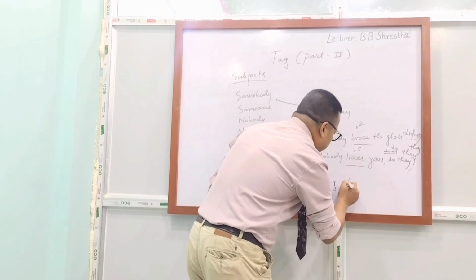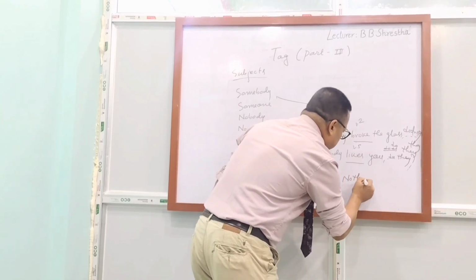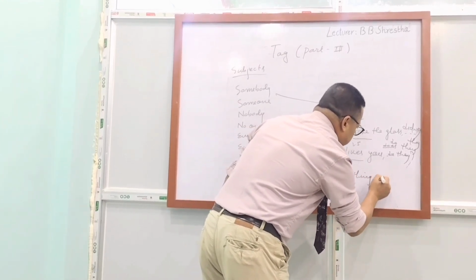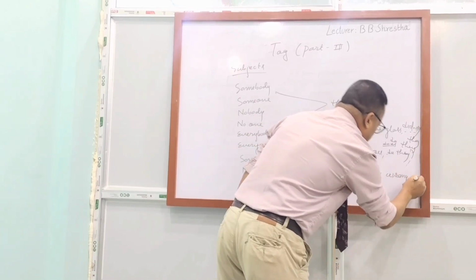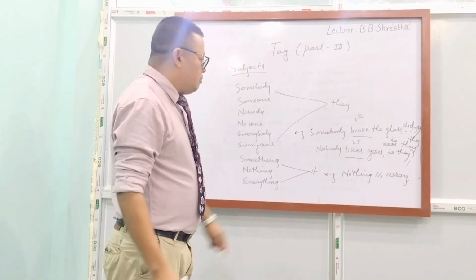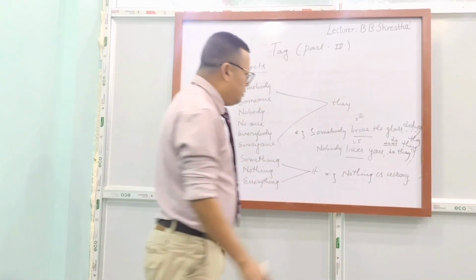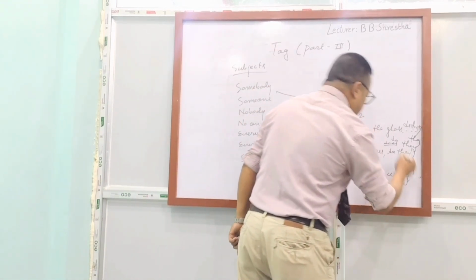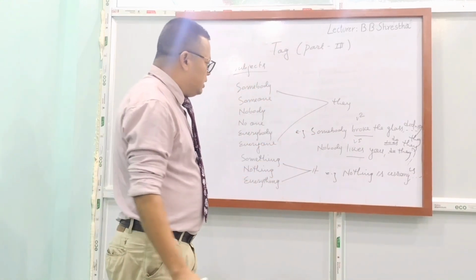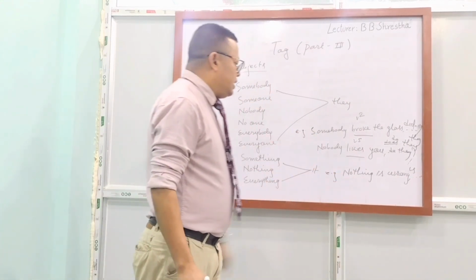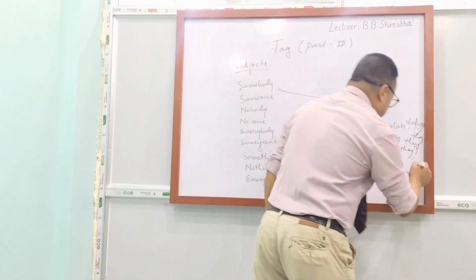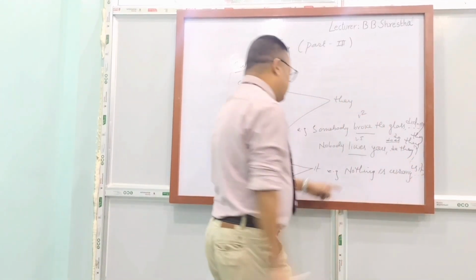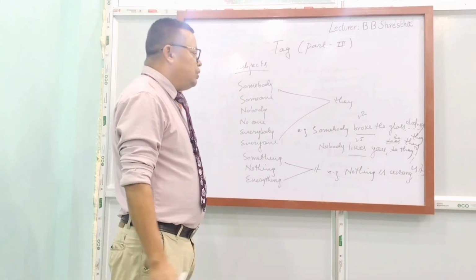Nothing is wrong. Nothing is wrong. It is very simple. Okay, nothing is wrong. First of all, we have to look at the helping verb. Is it, is the correct tag, because nothing is changed into it.